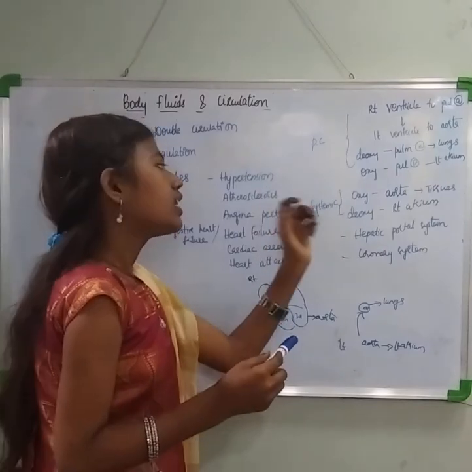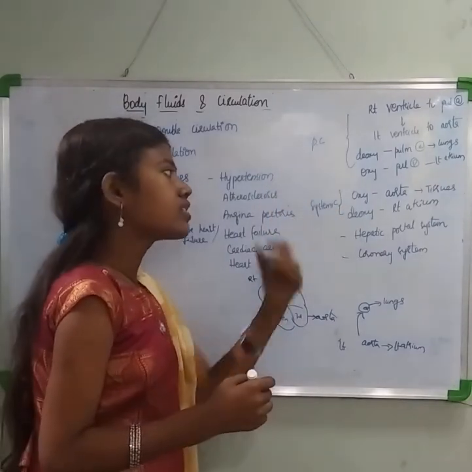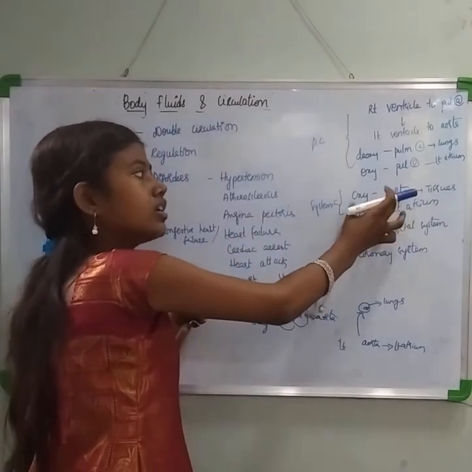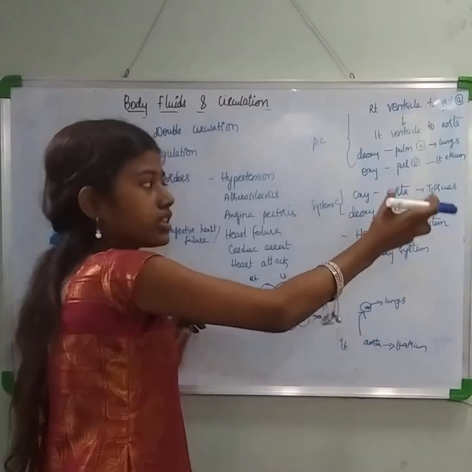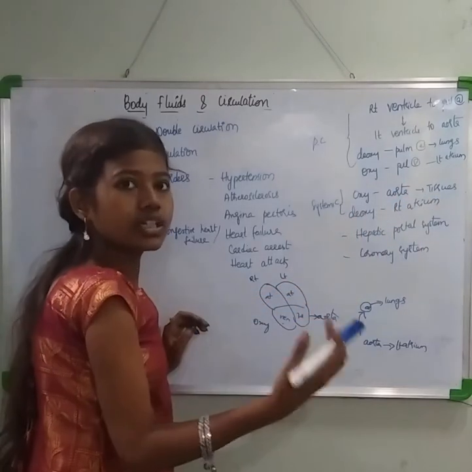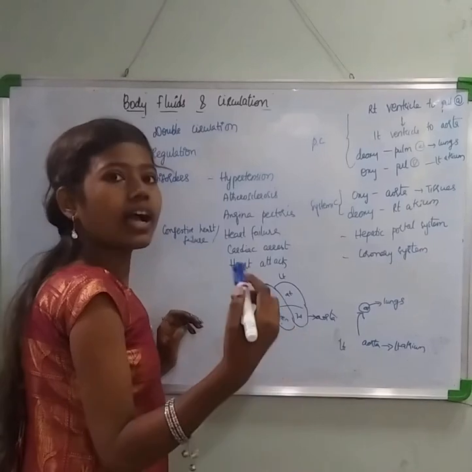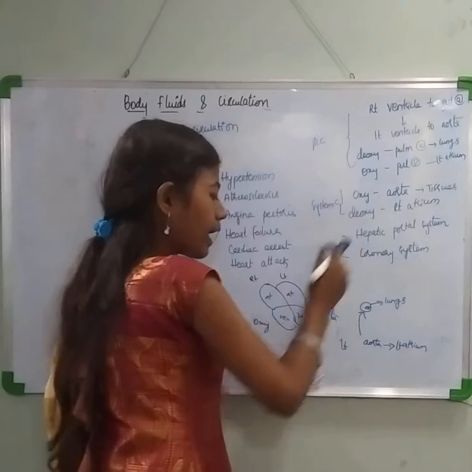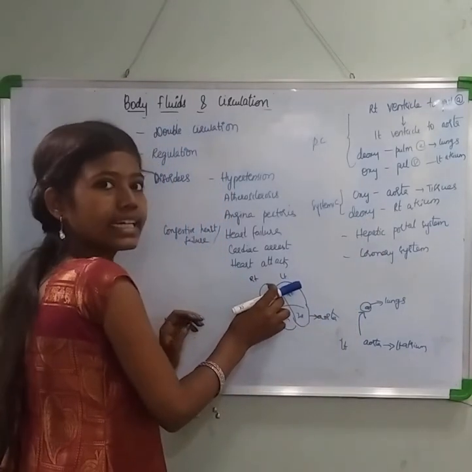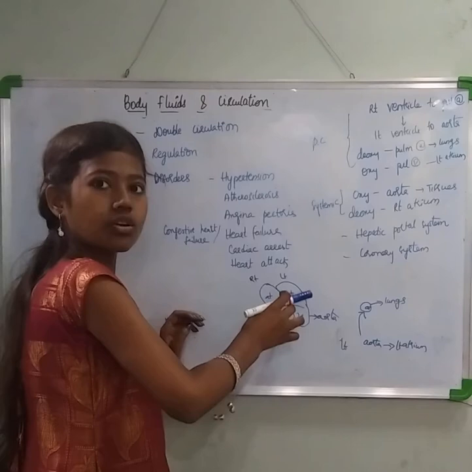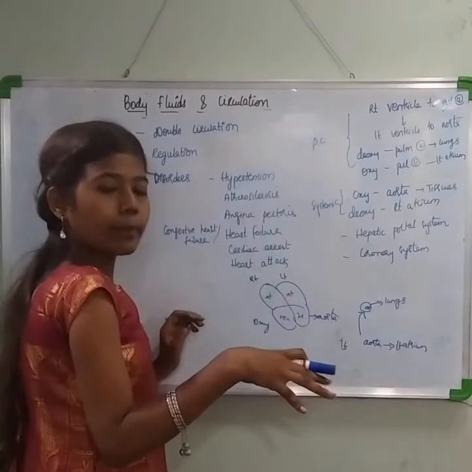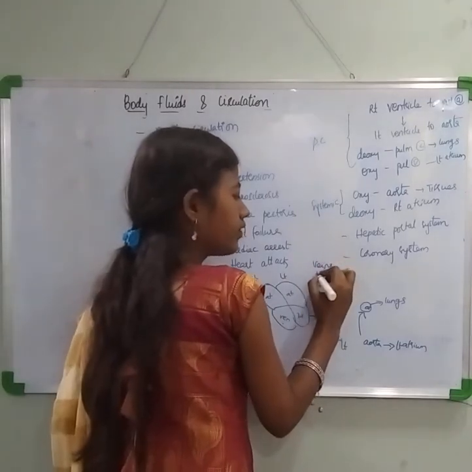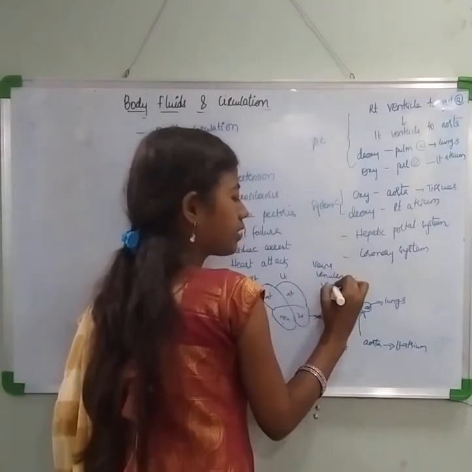One circulation is done. Now coming to the systemic circulation. In the systemic circulation, the oxygenated blood which is present in the arch of aorta is transferred to tissues. It reaches the body tissues via arterioles and capillaries. Then the deoxygenated blood which is present at the right atrium. The right atrium gets the deoxygenated blood from the entire body through the collecting system, that is veins, venules and the vena cava.